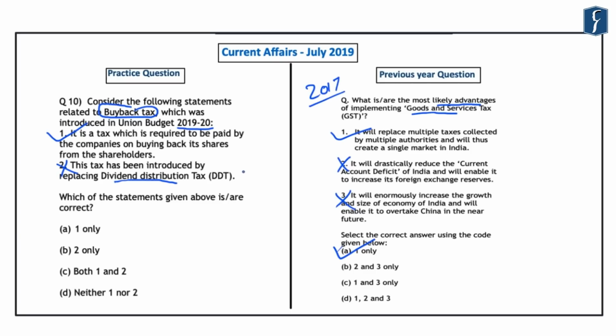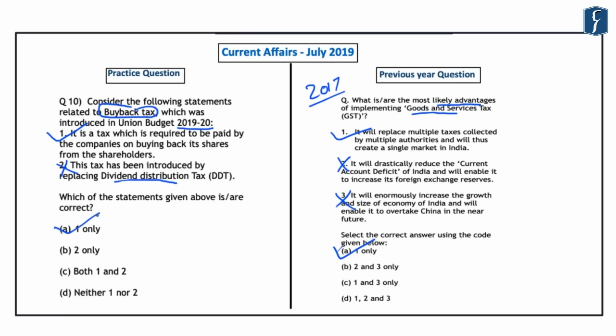Now, the issue here was that earlier, the companies which used to distribute their dividends had to pay a dividend distribution tax to the government of India. And what these companies used to do is that they used to buy back these shares from the promoters of the company itself. Now, what happened due to this is that they were not required to pay any tax on that. So, in order to remove this anomaly in the buyback and the dividend distribution, the government in the Union Budget of 2019-20 introduced the buyback tax. To understand this better, you should go through the Focus magazine of July month, where the buyback tax has been explained in detail. So the correct answer here is 1 only.